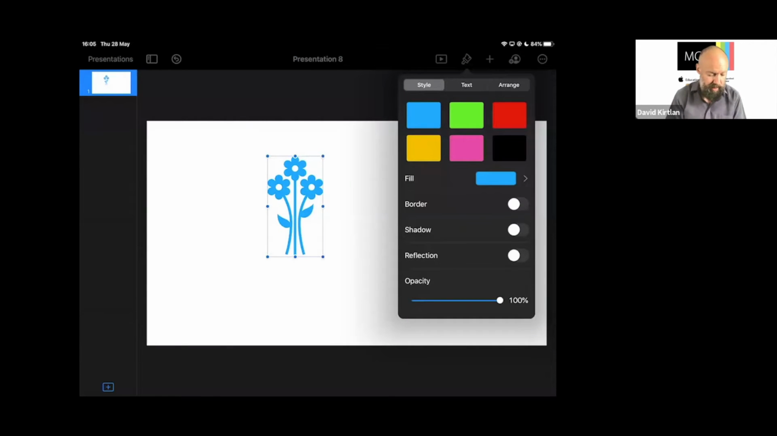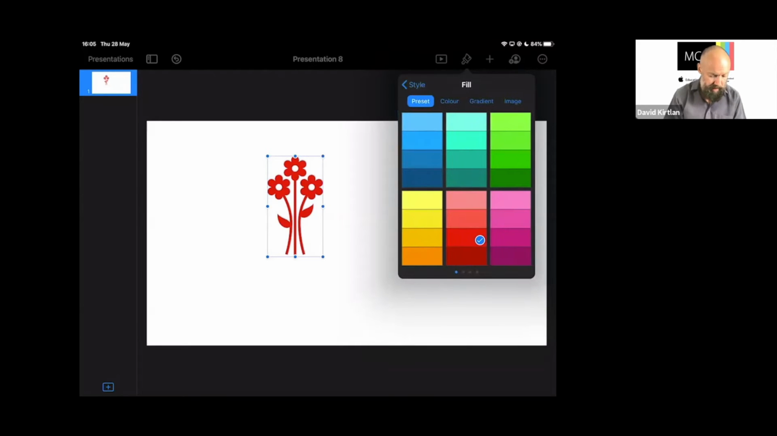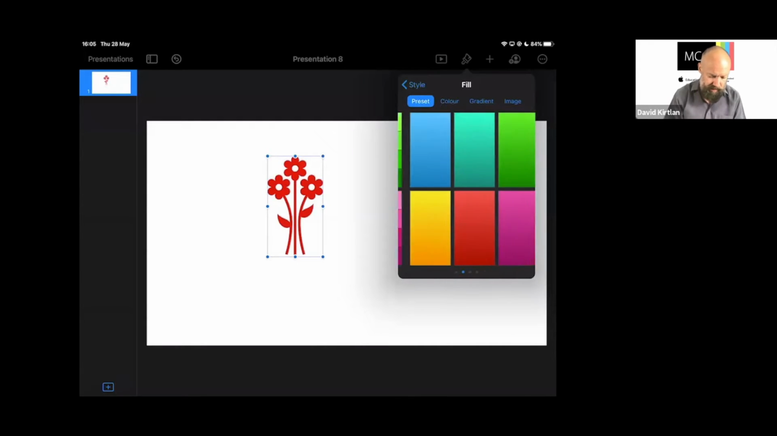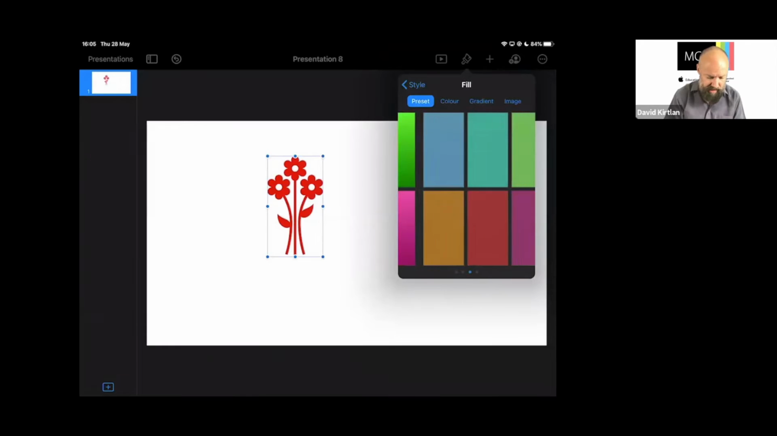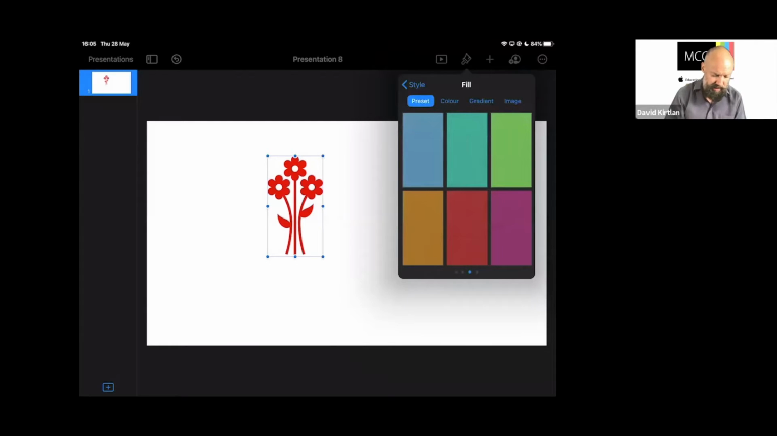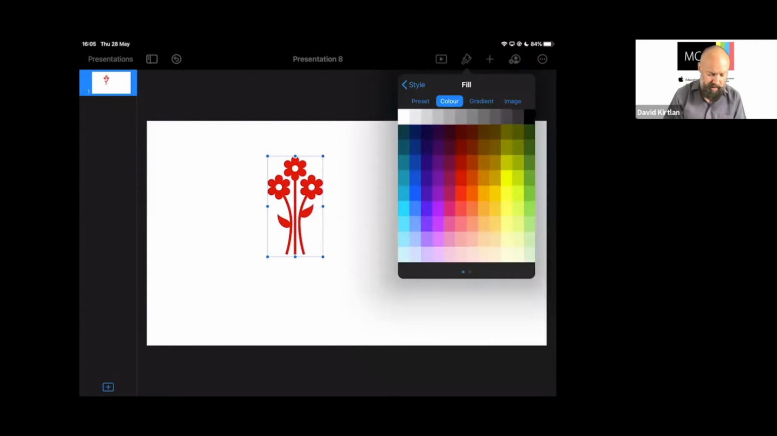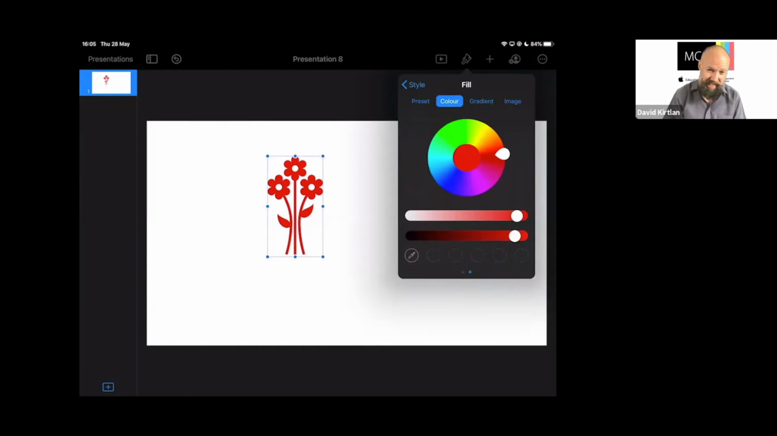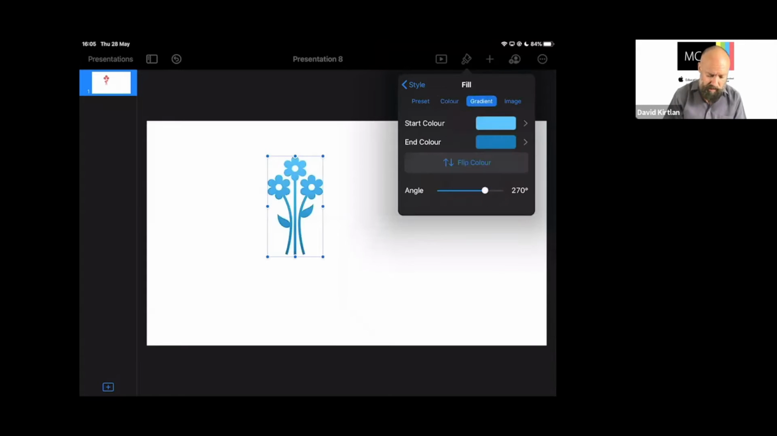And this lets me recolor these. So I could say, well, I want to send yellow flowers or perhaps red flowers. I'm going to just tap the fill button. And instead of having our preset colors, we've got lots to choose from. We've got some gradients in there as well. We've got a few different textures. I could go across to color, where I have my whole selection of colors. I even have my eyedropper in there if I want to match colors to something else on the screen. But I'm going to go for gradient. And I have a starting color and an end color.